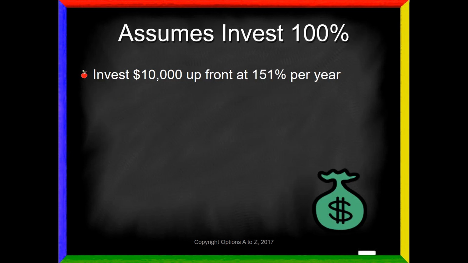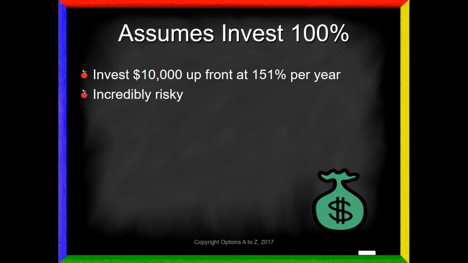And just for some little side notes here, this calculation assumes that we are investing 100% of that money up front. We're putting all $10,000 into the account, and we're expecting to compound it year after year after year at 151% per year. Well, that is incredibly risky, and I can't imagine that any trading group would suggest that that's how it's done. Most of them are going to take pieces. Let's put in $500 here. We'll put in $300 next week, things like that.